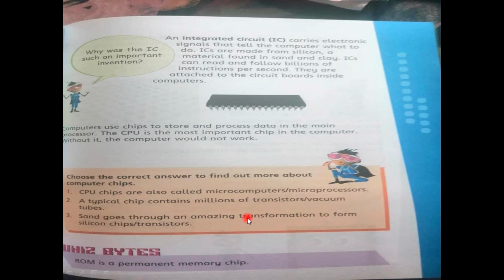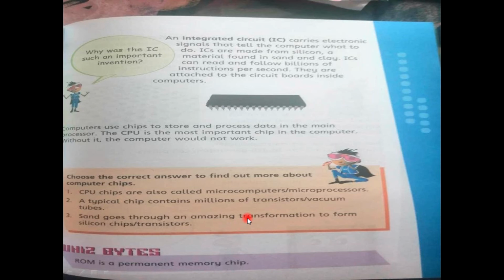So on this page, we studied two things. The first one is the IC: electronic circuits which are attached to the computer system to provide the electricity, and ICs are made from silicon, a material found in sand and clay. The second thing is that ICs can read and follow billions of instructions per second. It's so fast in working.